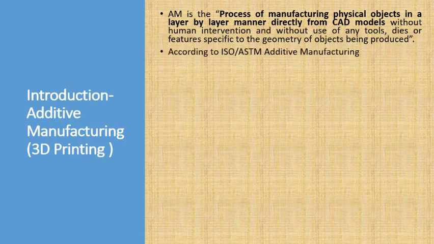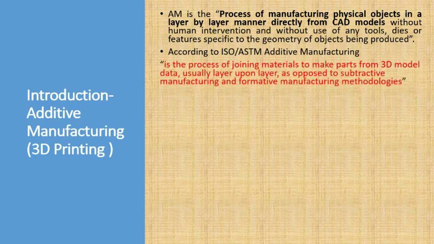And according to the ISO and ASTM, additive manufacturing can be defined as the process of joining materials to make parts from 3D model data, that is CAD data, usually layer by layer, as opposed to subtractive manufacturing. As I said before, subtractive means you are subtracting